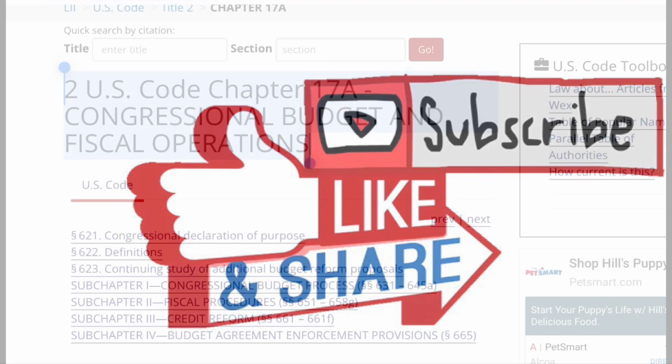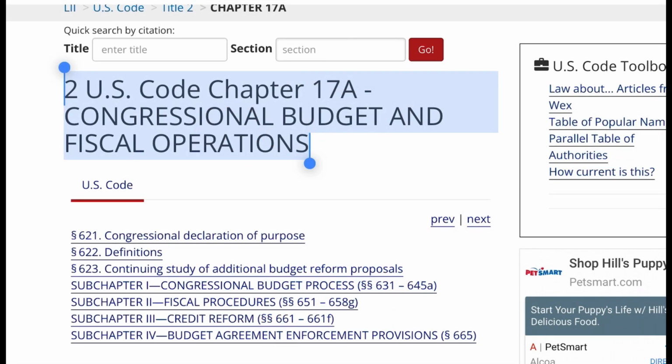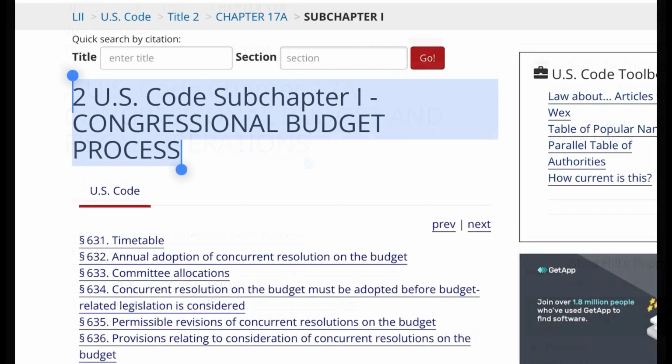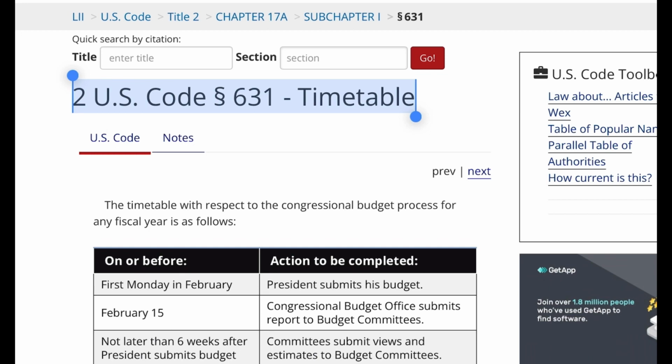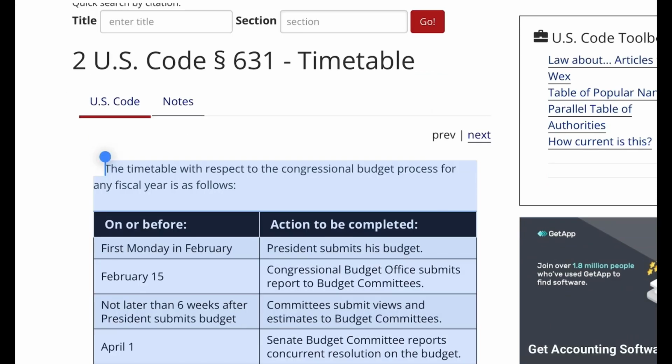Thank you in advance. 2 U.S. Code Chapter 17A, Congressional Budget and Fiscal Operations. 2 U.S. Code Subchapter I, Congressional Budget Process. 2 U.S. Code Paragraph 631, Timetable. The timetable with respect to the congressional budget process for any fiscal year is as follows.